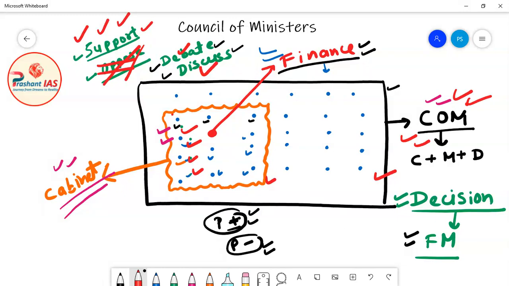So any decision of the country is collectively taken. Please, I am again and again emphasizing the word collectively. Collectively means they all are taking the decision together. Nobody disagrees with the decision. All the ministers agree with the decision. All the ministers are saying the same thing. So any decision in the country is collectively taken by the Council of Ministers.